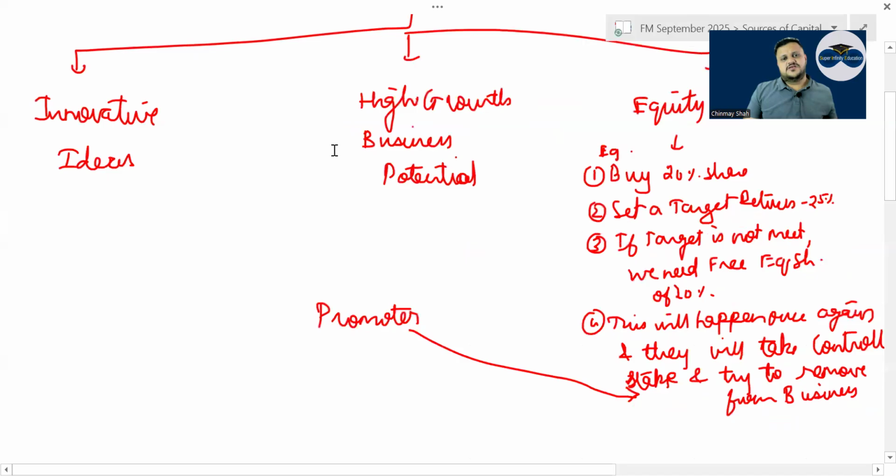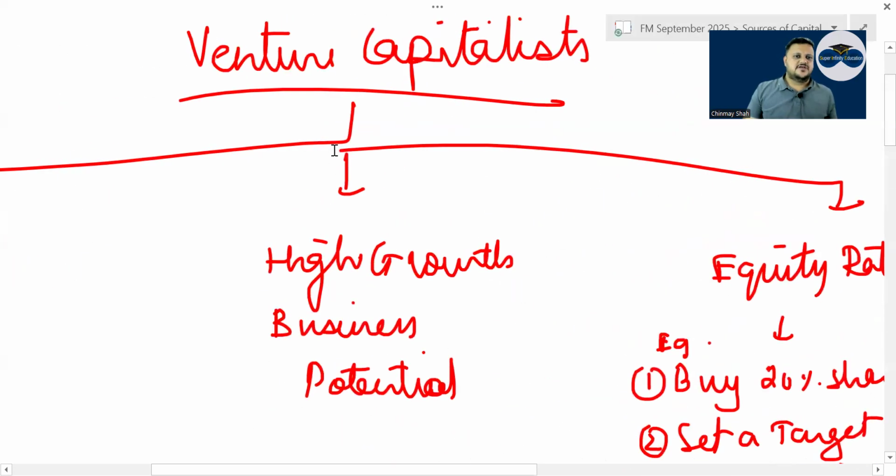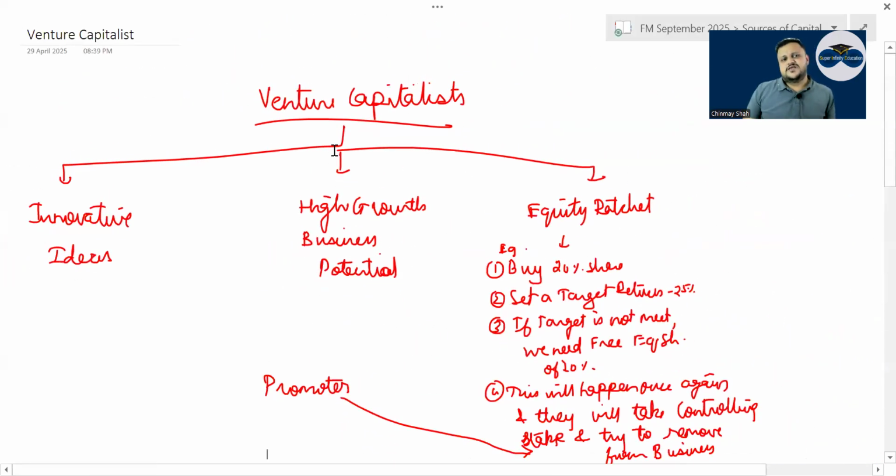Then there is something called venture capitalists. Who are venture capitalists? Tell me. Venture capitalists are those who have innovative ideas, which are high growth business, which have high growth business potential. Correct? And where people will invest the money, promoters will invest the money. But there is something called equity ratchet that works in a venture capitalist.